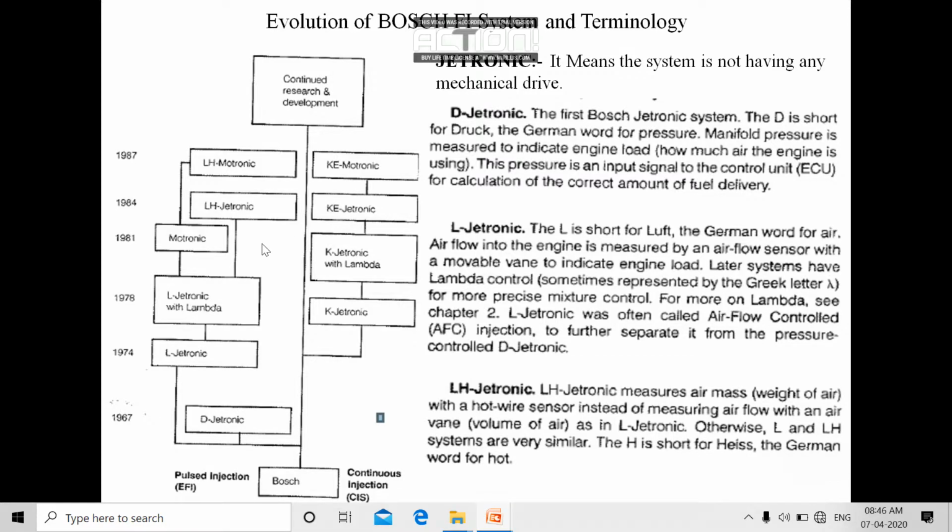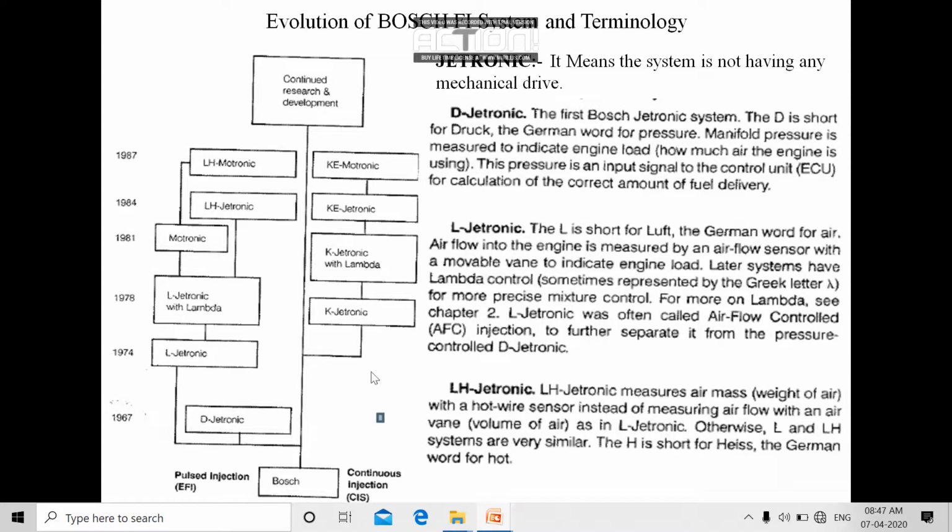Bosch uses some terms like L, D, K, KE, LH, Motronic, J-tronics to name their technology. So first of all, we must know what that terminology means. Here in this diagram, we can see there are two branches.